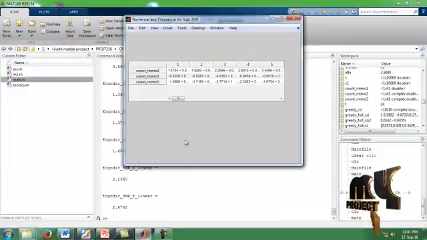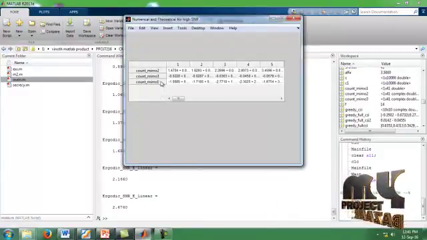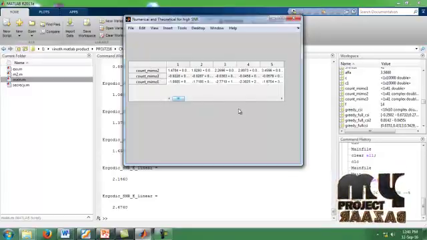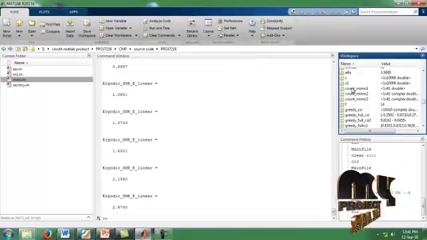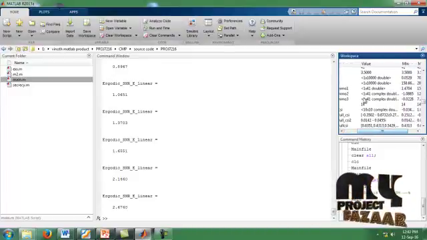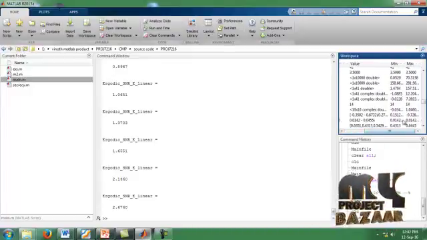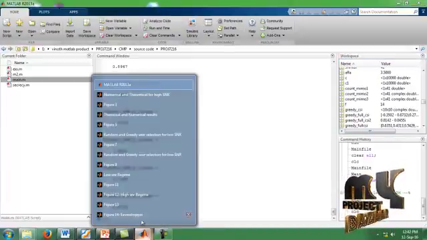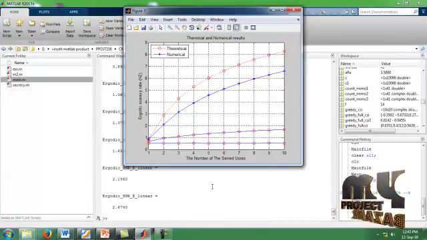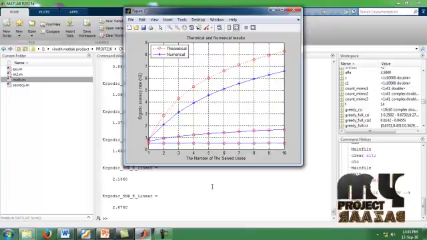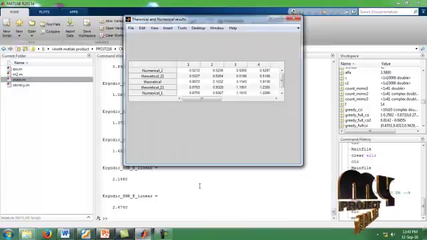The table shows the multi-user values M1, M2, M3, which are shown in the workspace, and also the maximum and minimum values are shown in MIMO1, MIMO2 and MIMO3. These are the values. We can check our graph. It is the theoretical and numerical results for our ergodic secrecy rates. This table shows the numerical and theoretical values.